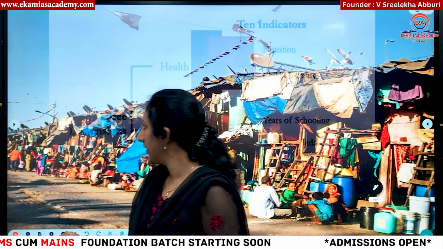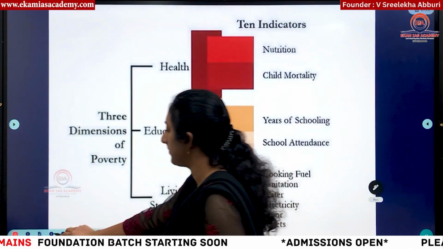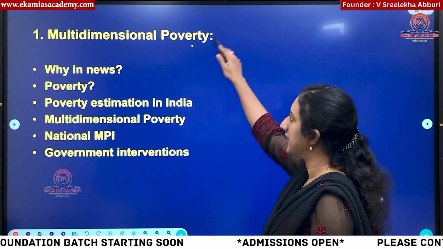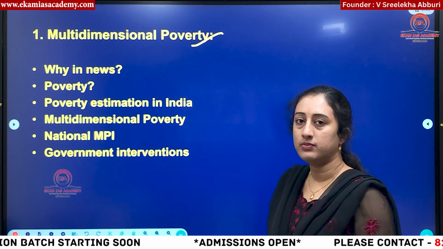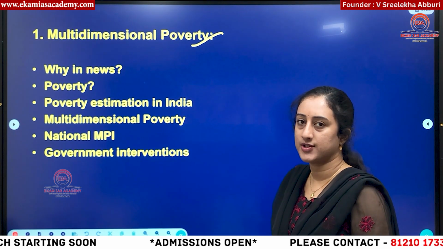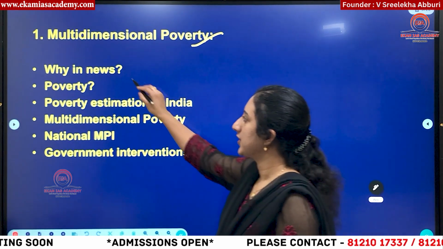So without any further delay, let's start. So here you can see this is a multidimensional poverty index that was released by NITI Aayog with a title called Multidimensional Poverty in India since 2005-6. Okay, so that is why it is in news.